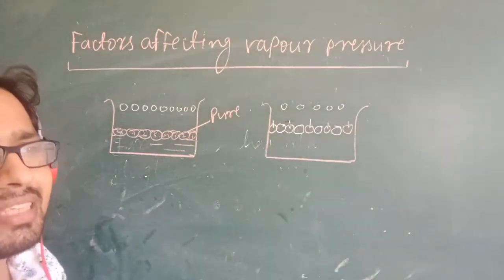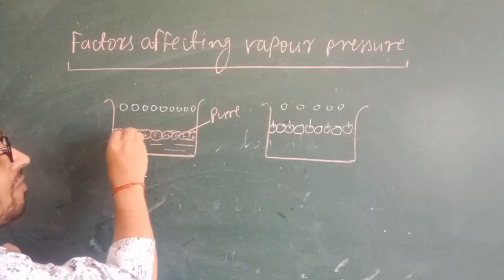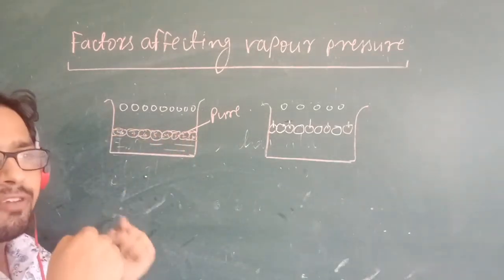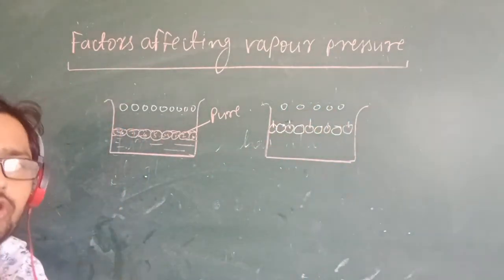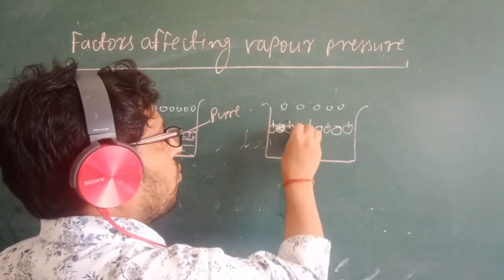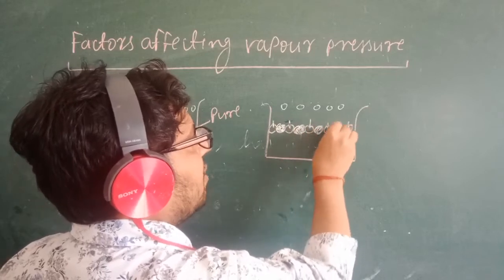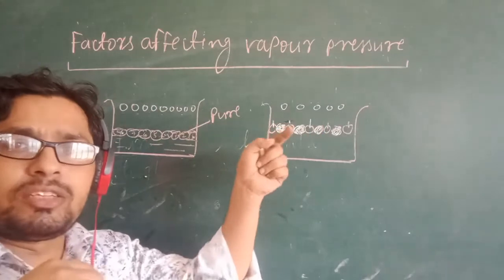Very simple, you can see again. In the pure solvent case, 1, 2, 3, 4, 5, 6, 7, 8 particles are available on the upper surface of the liquid. Here, whenever I make the solution, solute particles will be there. Suppose these are the solute particles. They will also come along with the solvent particles. At that time, the number of solvent particles on the top is going to decrease.